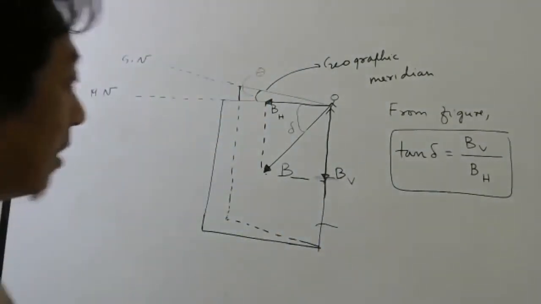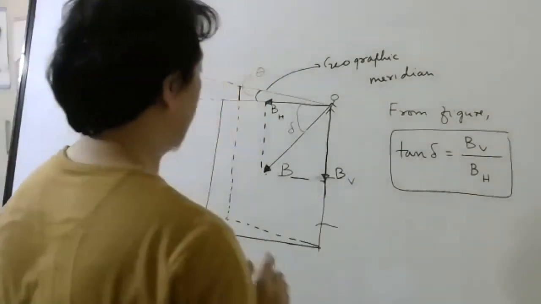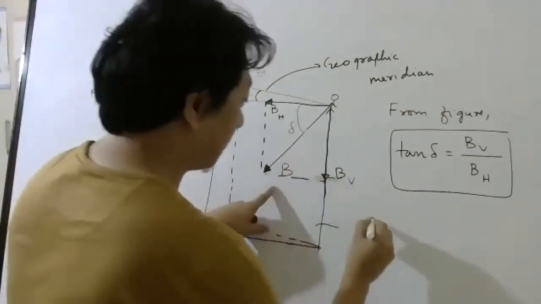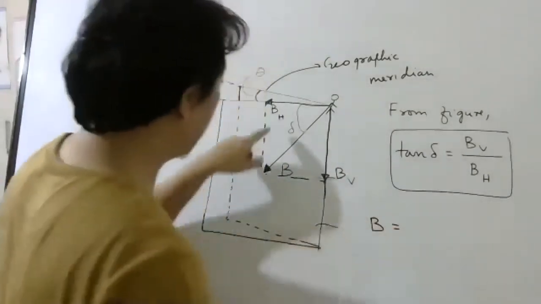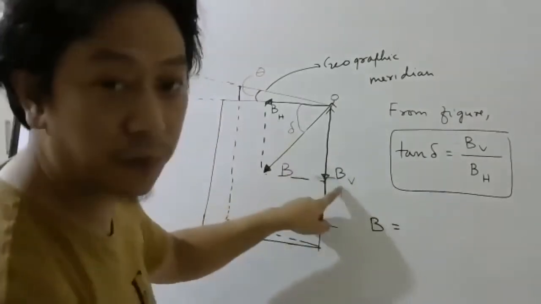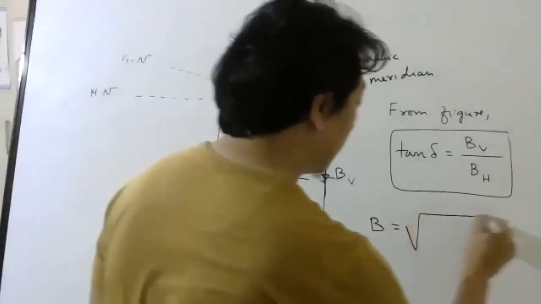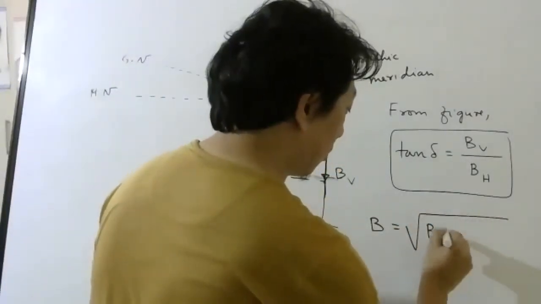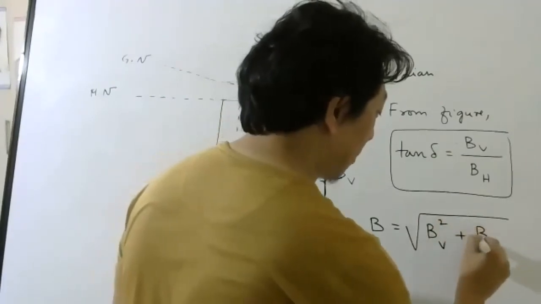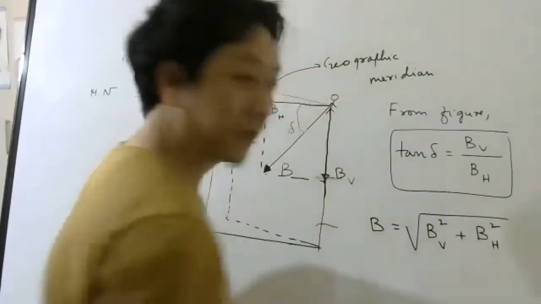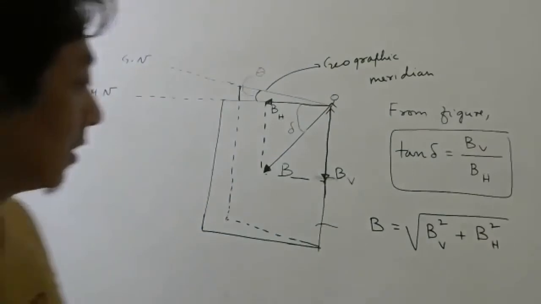And suppose I want to find the total magnetic field. Then this is one component, this is another component. So I can write root over BV square plus BH square. Correct or not? Understood this also, right?